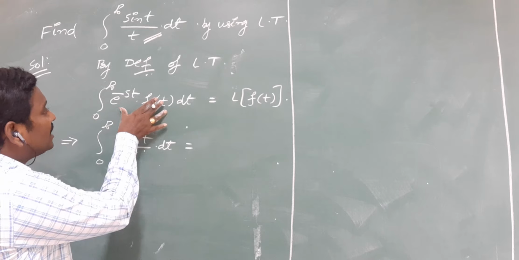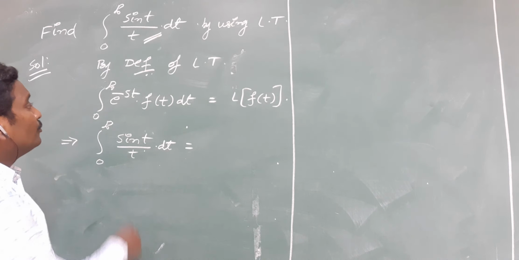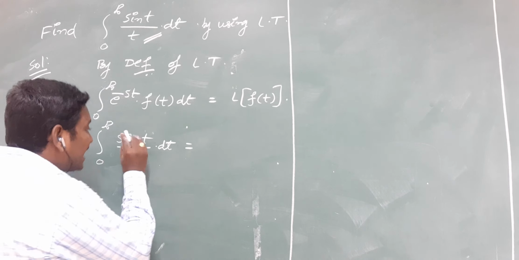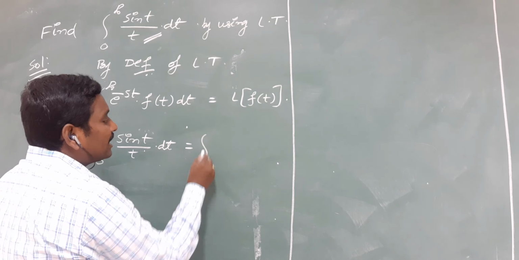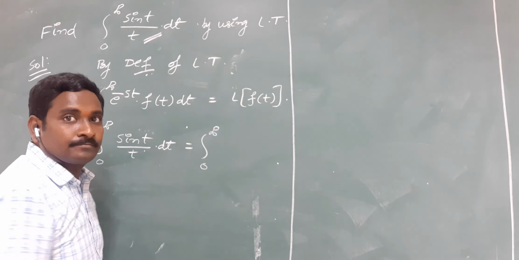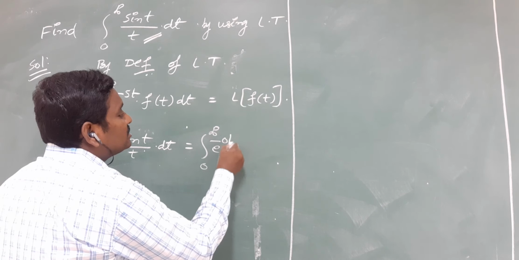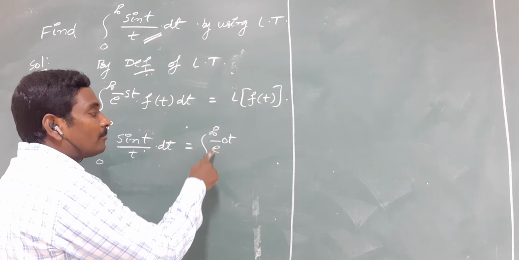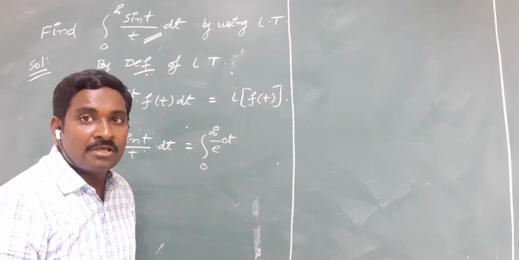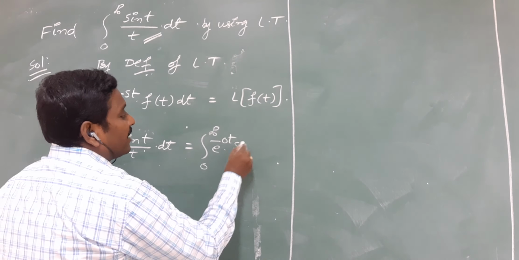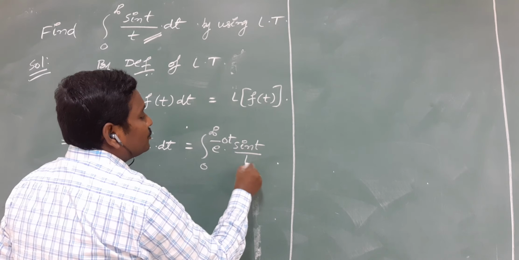Compare this problem with the above original definition. We do not have any exponential function here. So I will write this problem as integral 0 to infinity e power minus 0 t. What is e power minus 0 t? E power 0 is 1. And write the function as sin t by t into dt.